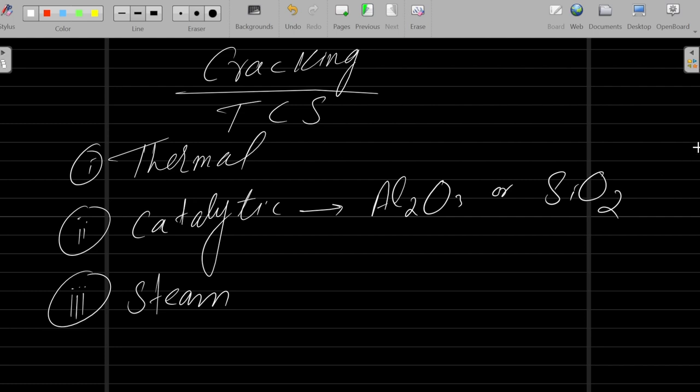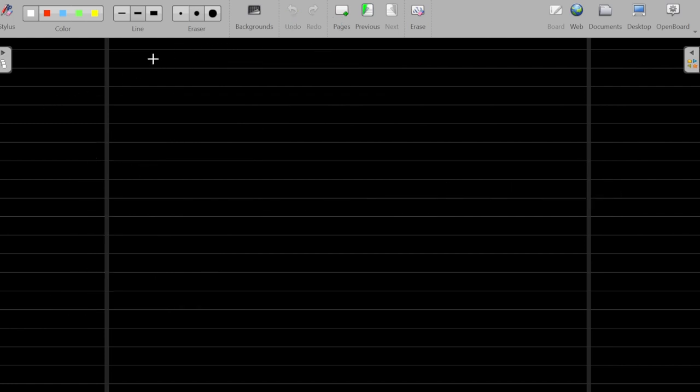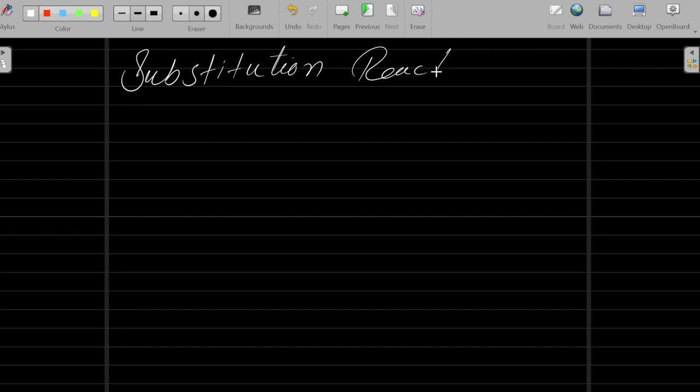The next, last and very important, is their chemical reaction, substitution reaction. Alkanes prefer substitution reactions. So how to define substitution reactions?